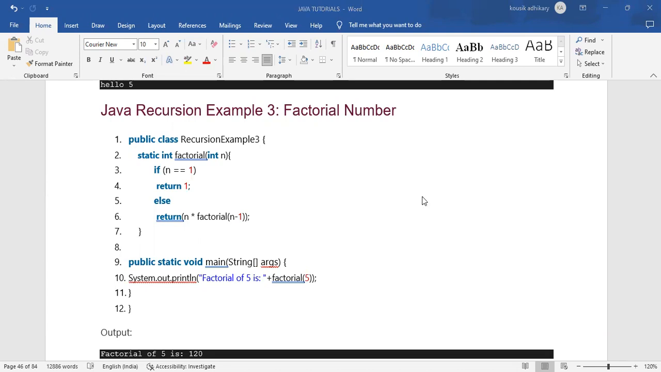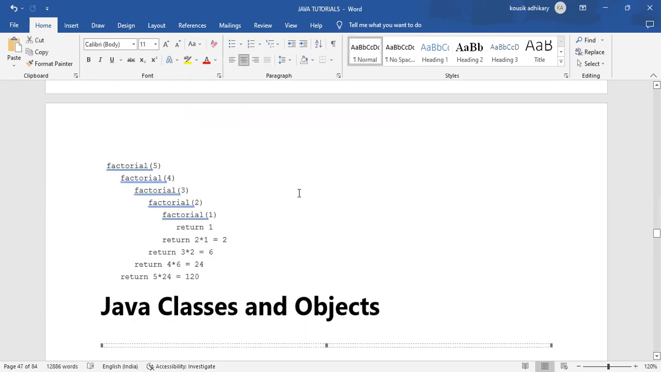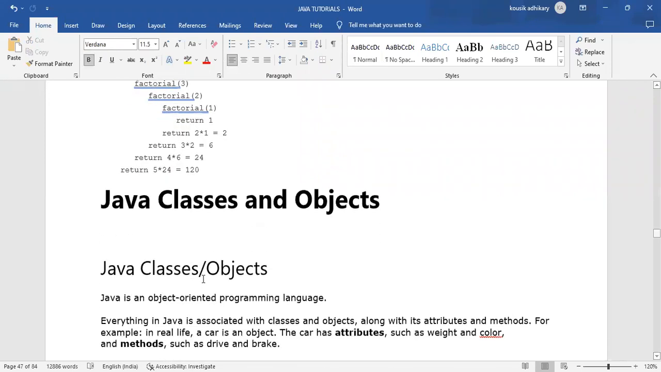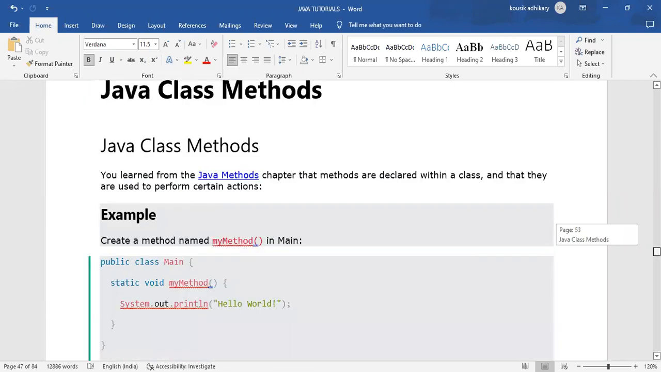Done, everyone? So I'm going to the next topic. This is the output, the explanation of the factorial program, 5 4 3 2 1, and it will return the multiplication. That's all in recursion and the recursive method. So we are directly going to the abstract class.